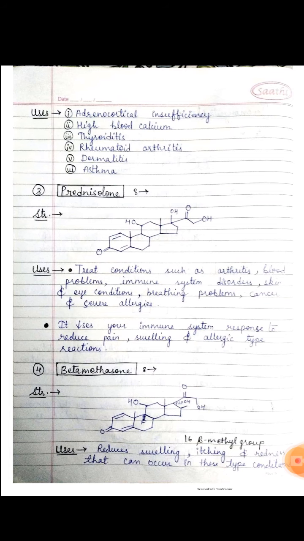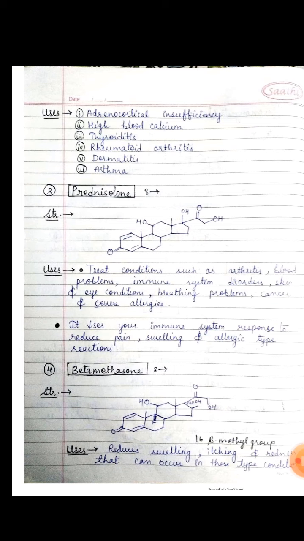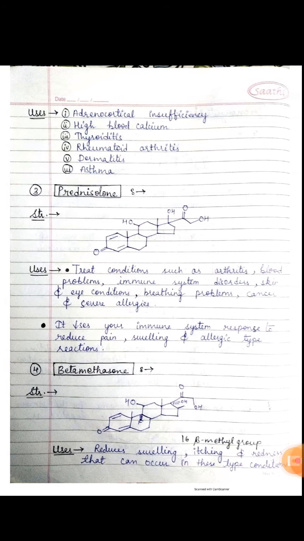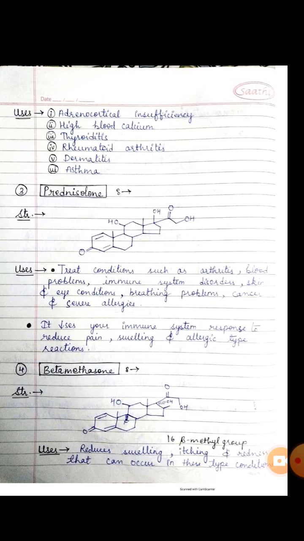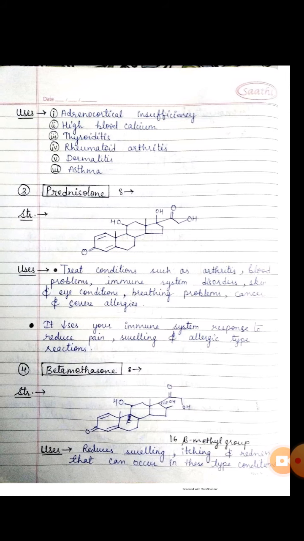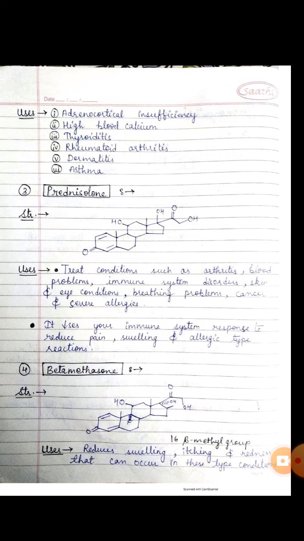Okay, now come to the next drug, that is prednisolone. This is the structure of the prednisolone. This is the molecular structure of that drug, and the prednisolone is used to treat conditions such as arthritis, blood problems, immune system disorders, skin and eye conditions, breathing problems, cancer, and severe allergies. Actually it decreases your immune system response to reduce the pain, swelling, and allergy type of reactions.